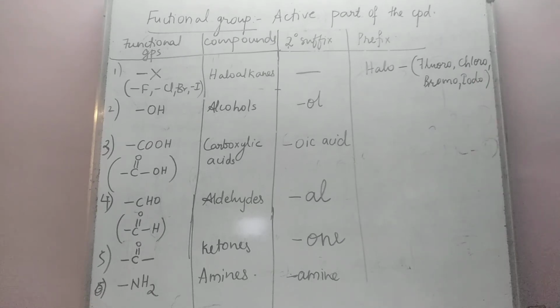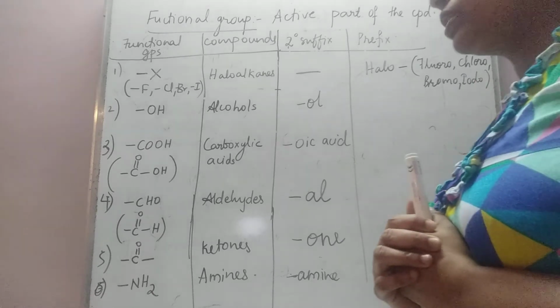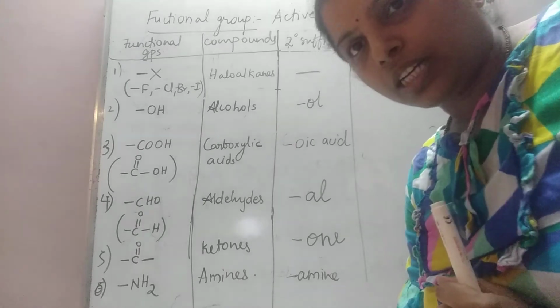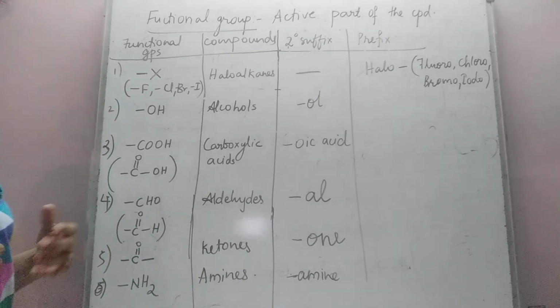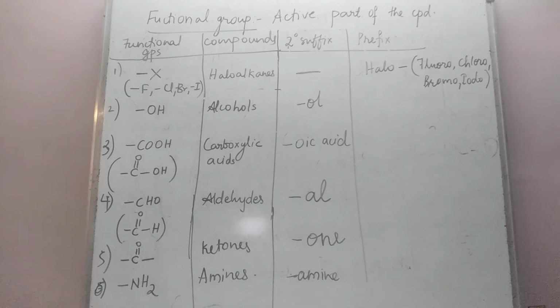So any one of these can be used as a prefix depending on the halogen which is present in the compound. Is this clear? Yes, I repeat again, these are the functional groups. There are many other functional groups. When you study IUPAC nomenclature in the future, you will learn many other functional groups.